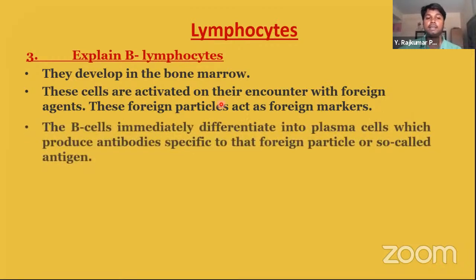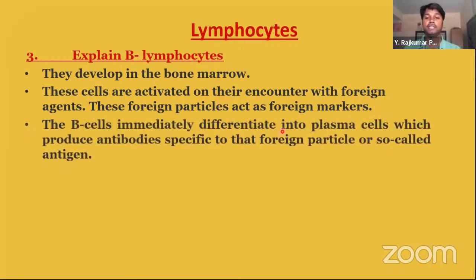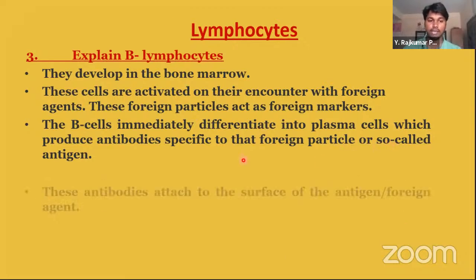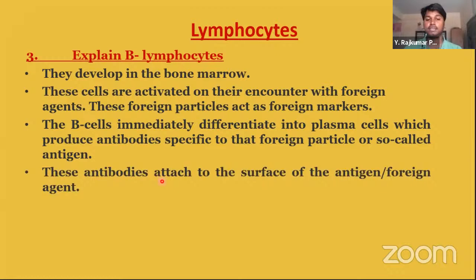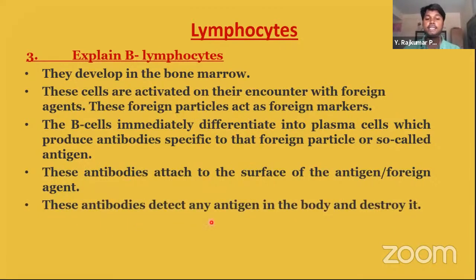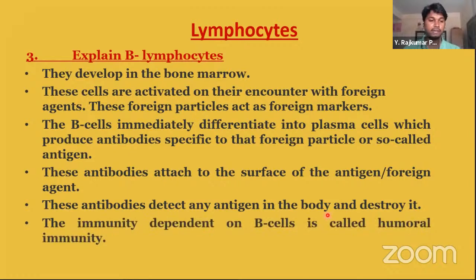Okay? Next, the B cells immediately differentiate into plasma cells, which produce antibodies specific to the foreign particle or so-called antigen. Next, these antibodies attach to the surface of the antigen or foreign agent. Next, these antibodies detect any antigen in the body and destroy it subsequently.